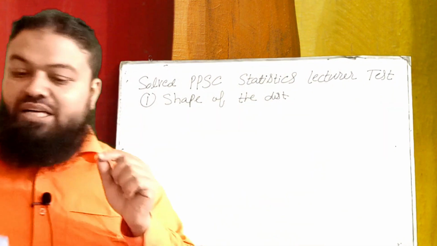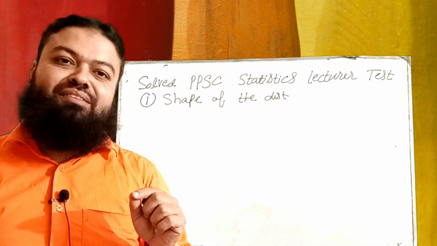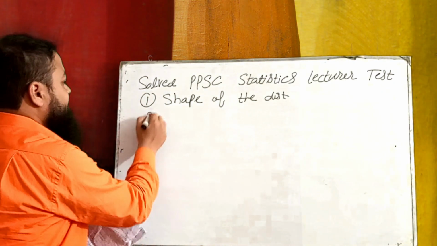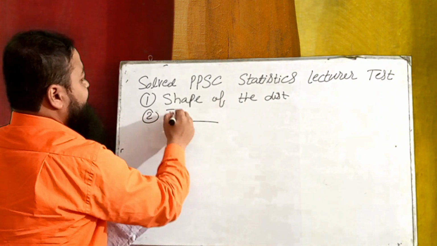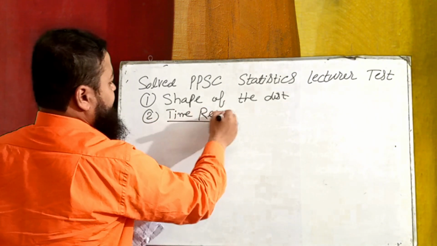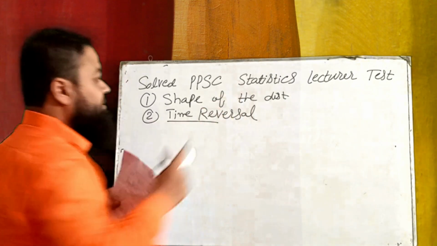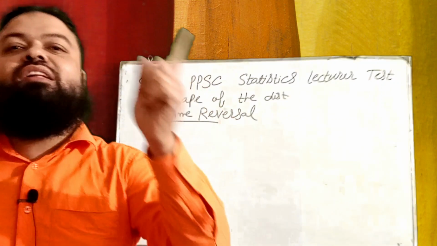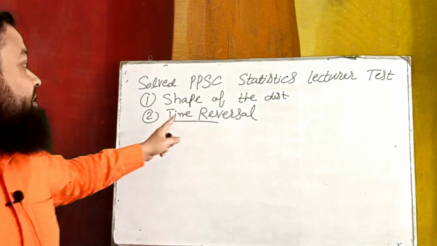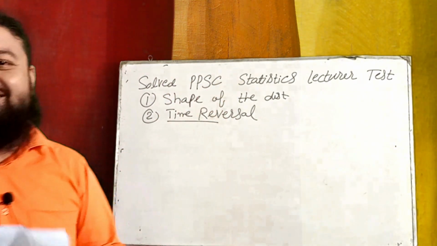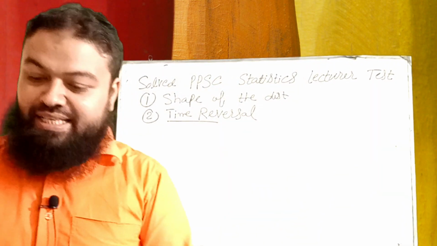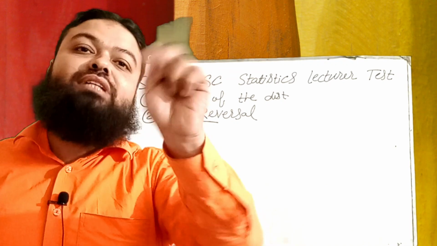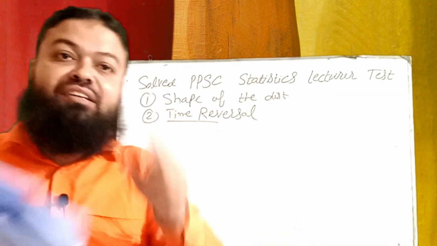Number two: Marshall index number satisfies the time reversal test. Fisher's ideal index number satisfies both the time reversal test as well as the factor reversal test, but Marshall satisfies only the time reversal test. Number three: an index number measures the change in a variable regarding not time only, that will be time and space.